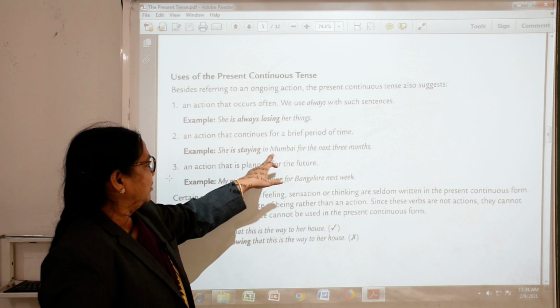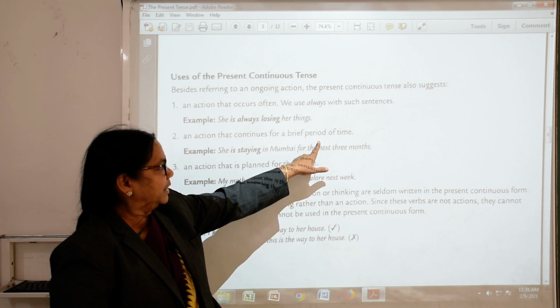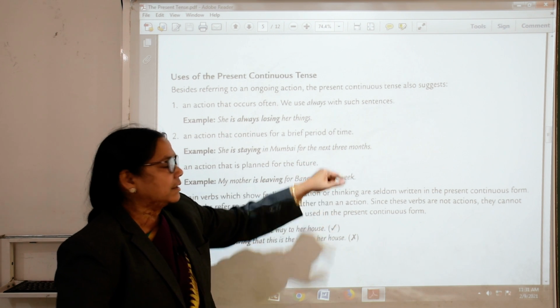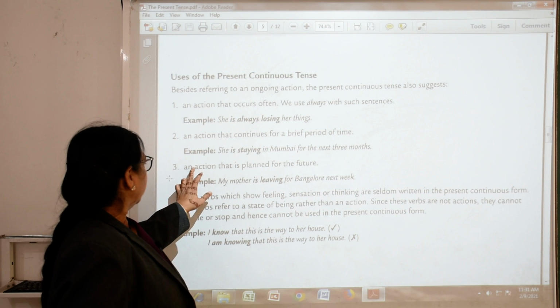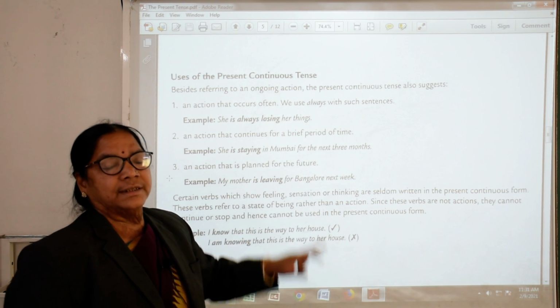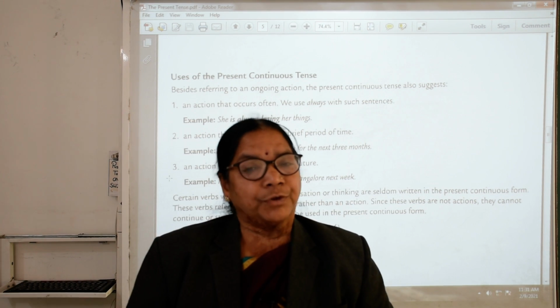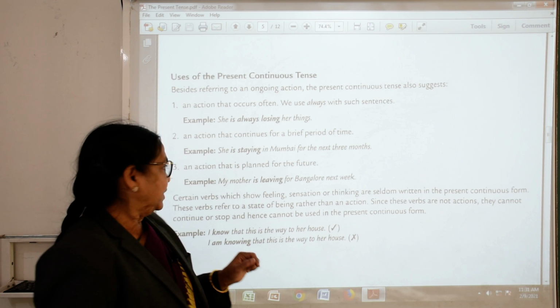She is staying in Mumbai for the next 3 months. Brief period of time, next 3 months means a brief period of time. Now, an action that is planned for the future. An action that is planned, we are planning something for the future, that also comes in the present continuous tense.